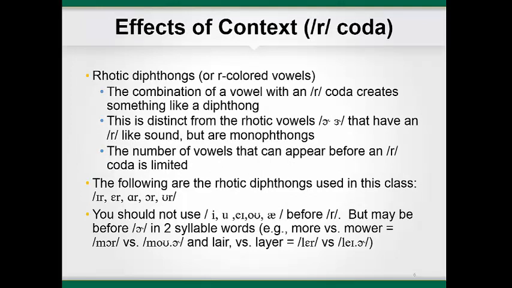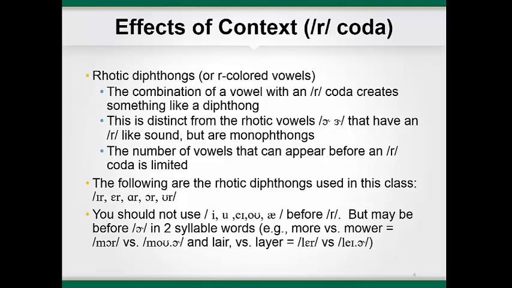When the R consonant follows the vowel in a syllable, the combination of the vowel and the R consonant can create a diphthong-like vowel sound. These sounds are distinct from the unstressed and stressed vowel sounds, which have an R-like quality but are monophthong vowels. Notice that when you say the stressed R vowel in bird by itself, your lips and jaw do not change position significantly. Try it with me. Like in bird. But your lips do move when you say the diphthong-like vowel in bear, air.